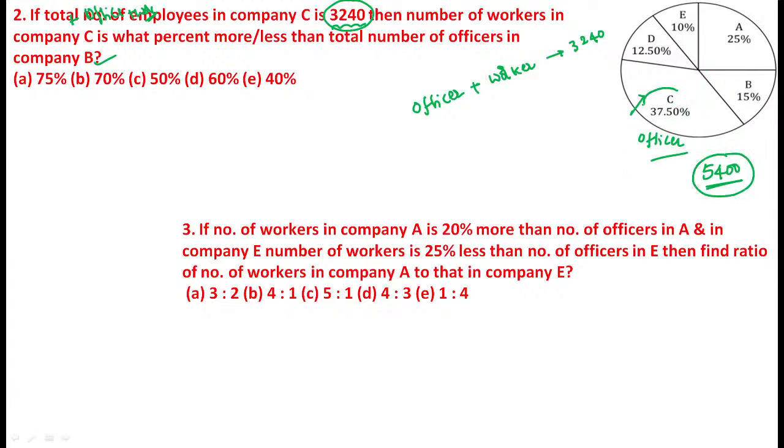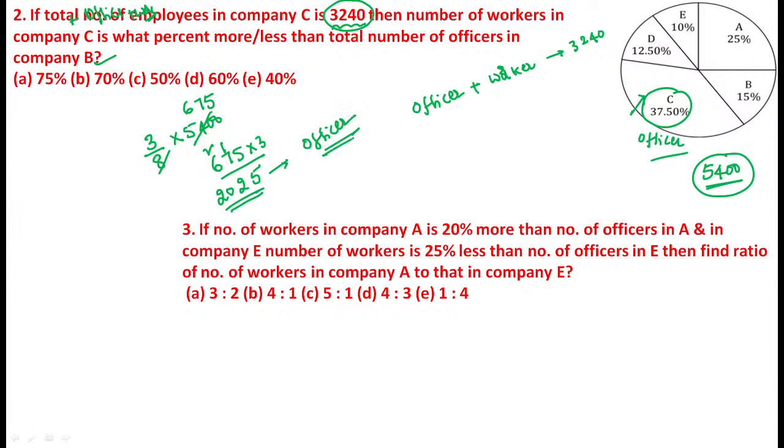Now, for C we already calculated the value, 3 by 8 of 5,400, which is 675. So you already calculated in the previous step that the value becomes 675. Now see, 675 into 3. 5 3s are 15, 7 3s are 21, plus 1 is 22, 6 3s are 18, 18 plus 2 is 20, so 2025. The number of officers is 2025. For the number of workers, subtract: 3,240 minus 2025. So the answer is 1215 workers, 2025 officers.